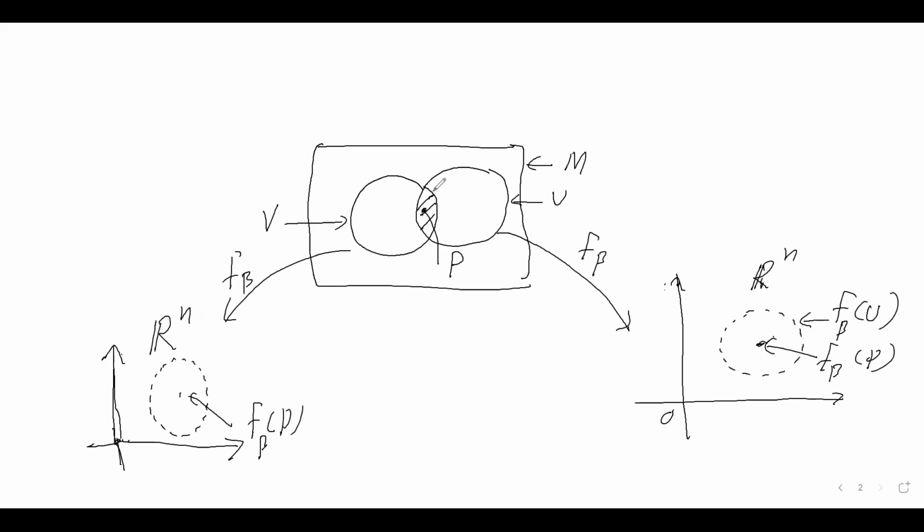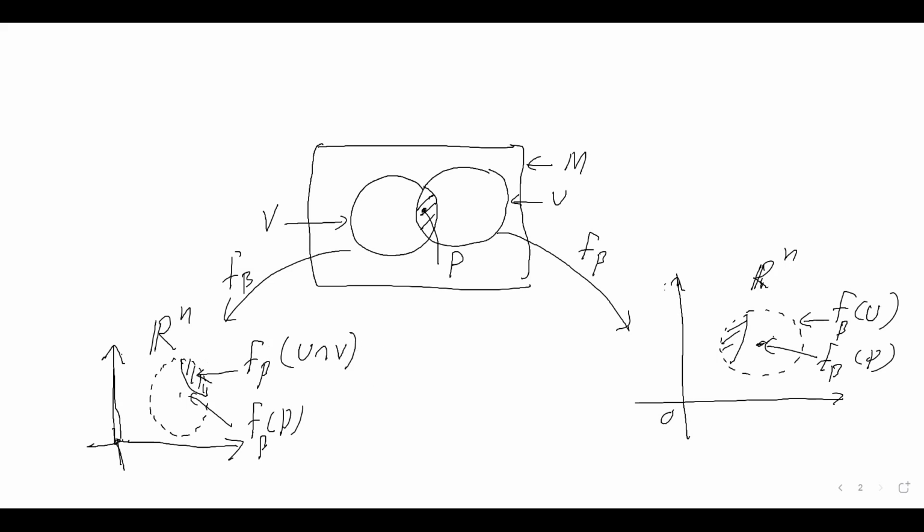What happens is the intersection will be repeated in both. So this intersection means F beta of U intersection V.